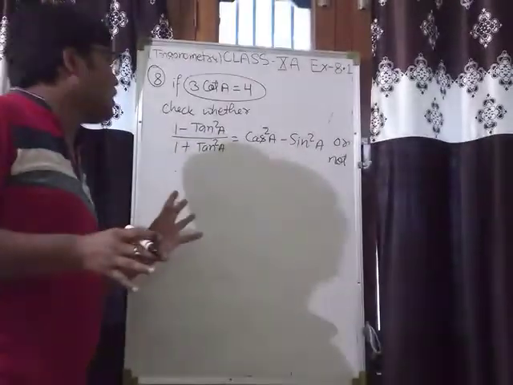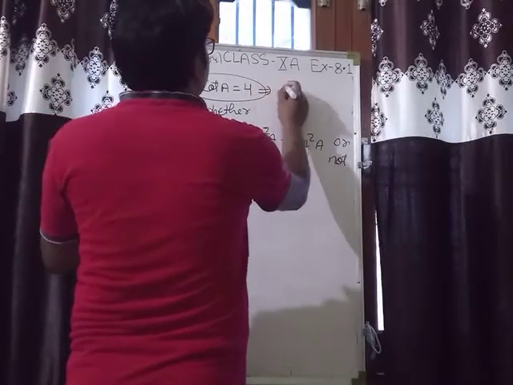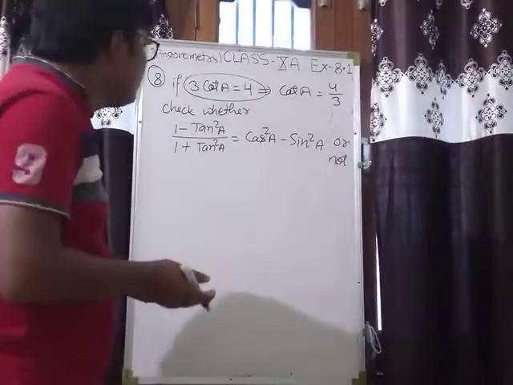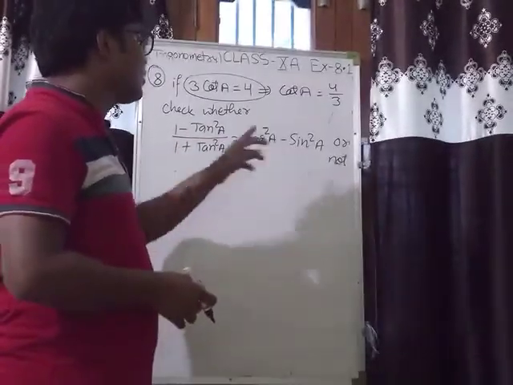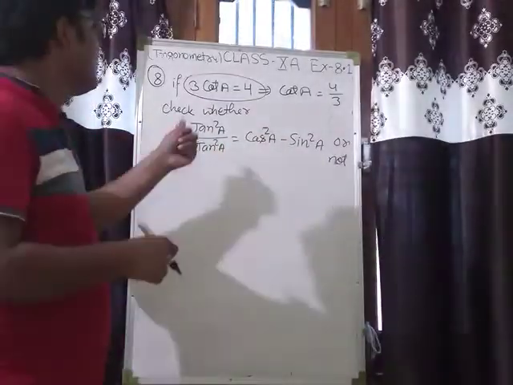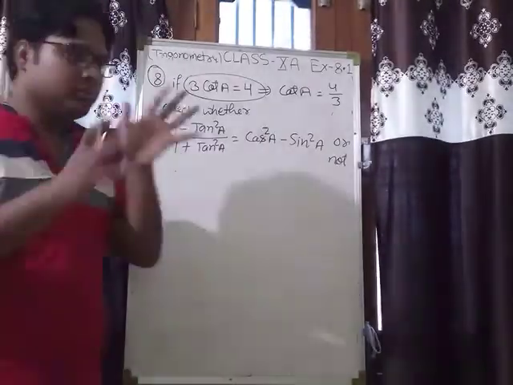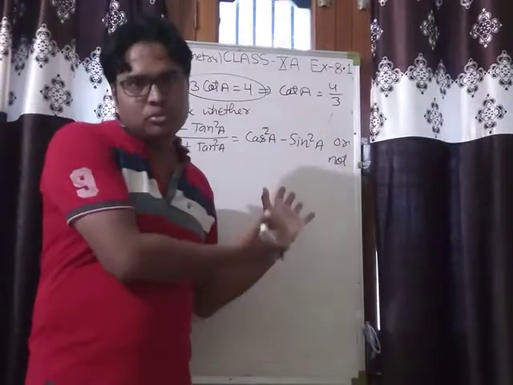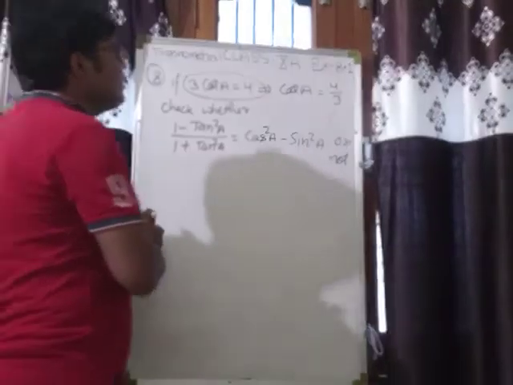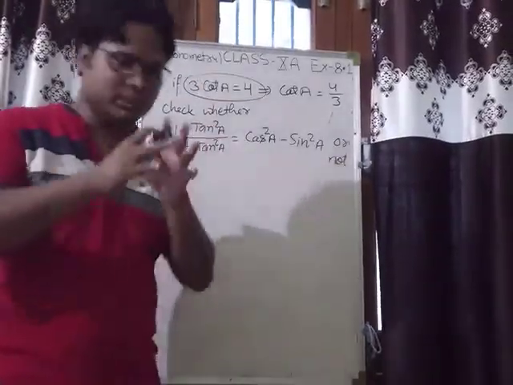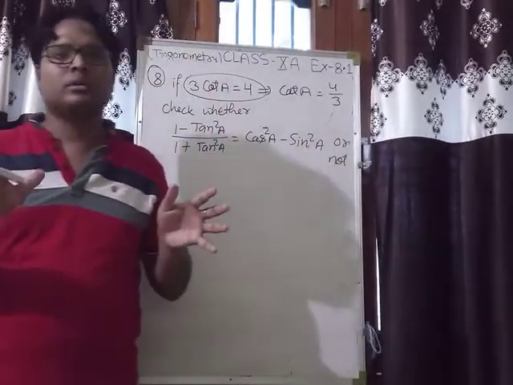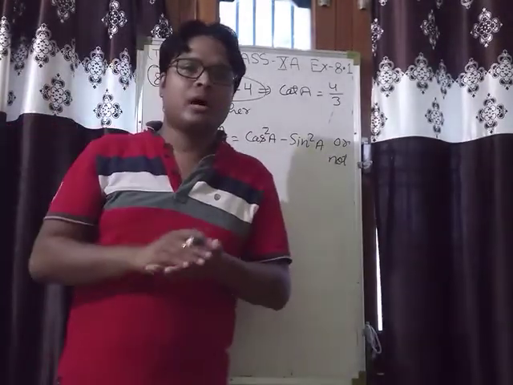So from here we have cot A. Cot A is 4 upon 3. And by anyhow we have to find out tan A, cos A and sin A find out कर लो. लेफ्ट साइड में और राइट साइड में पुट करके देख लो. If both side will become equal, then this is true, and if both side not becomes equal, then that is false. Okay. So now if any one of the 6 trigonometric ratios is given, then we can easily find out others. First example ही आपको मैंने यही बताया था.